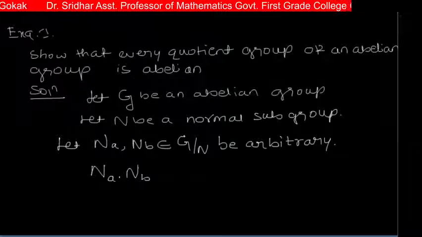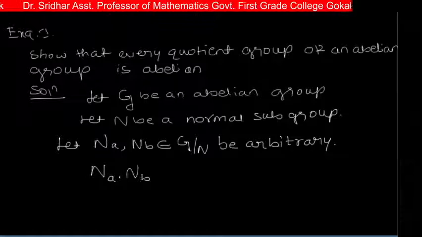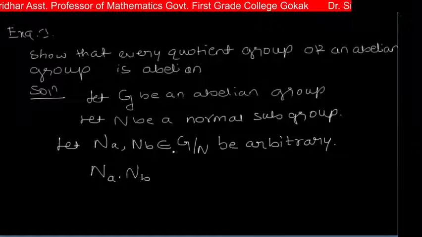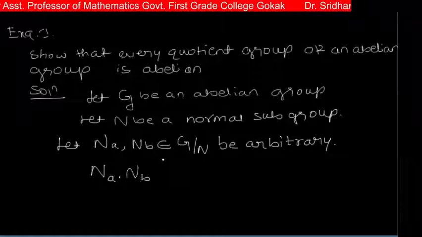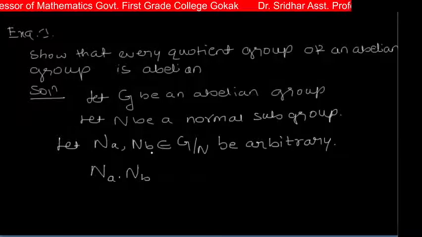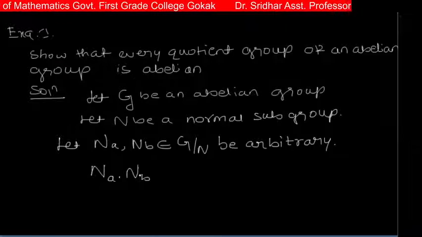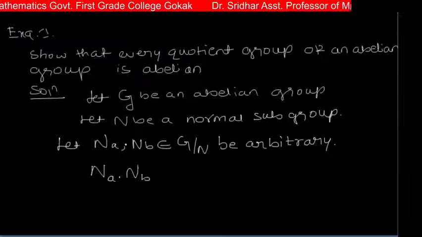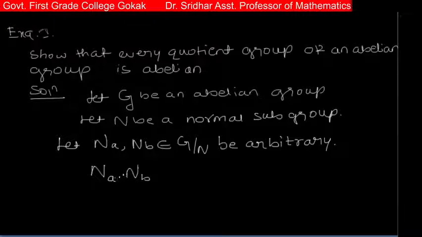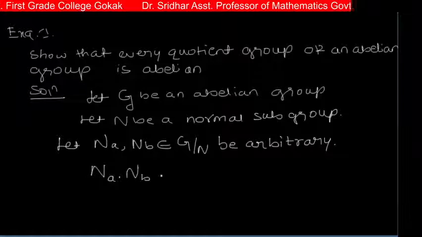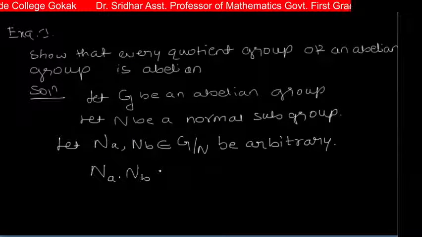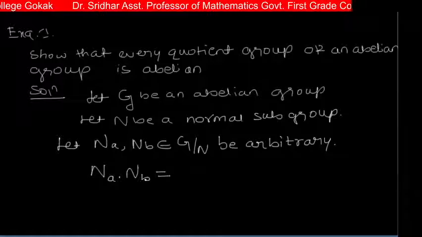Now, to show that this is abelian: if you want to show G is abelian, you take two elements a and b from G and you show that ab is equal to ba. Similarly here, you have taken Na and Nb belonging to G by N. To show that G by N is abelian, we show that Na into Nb is equal to Nb into Na.